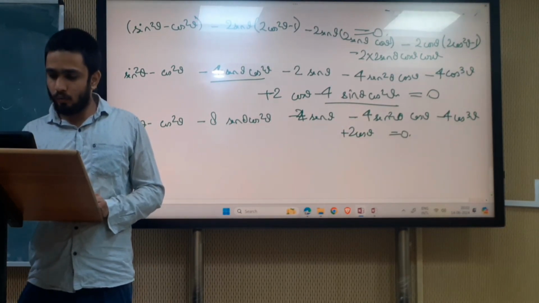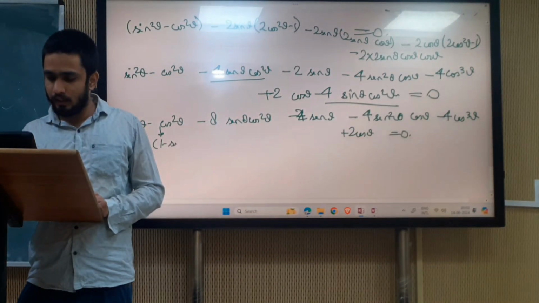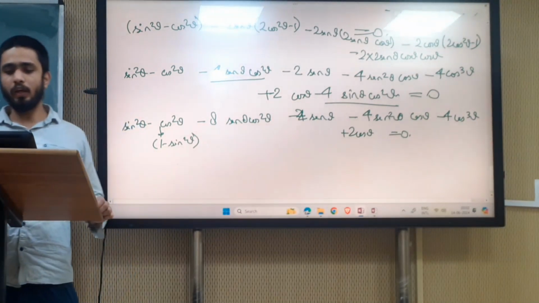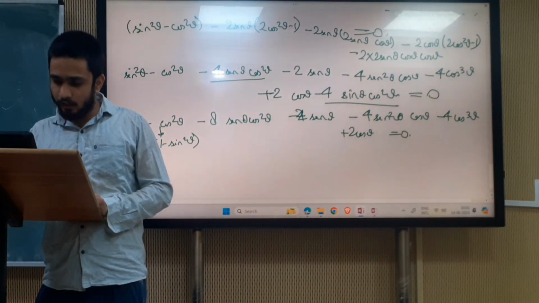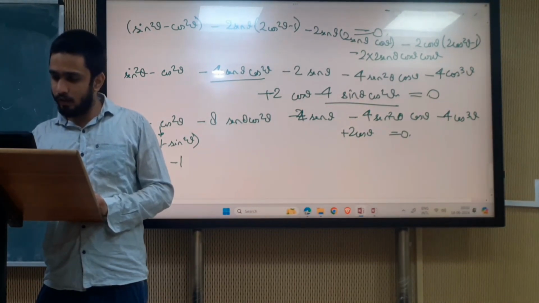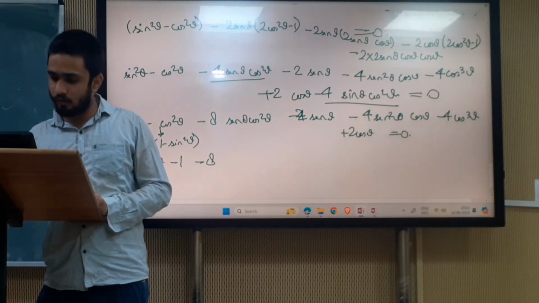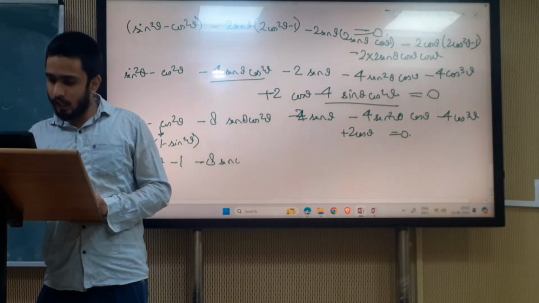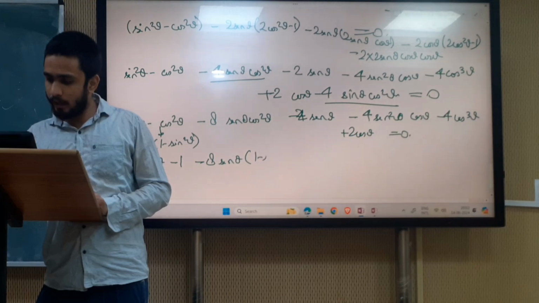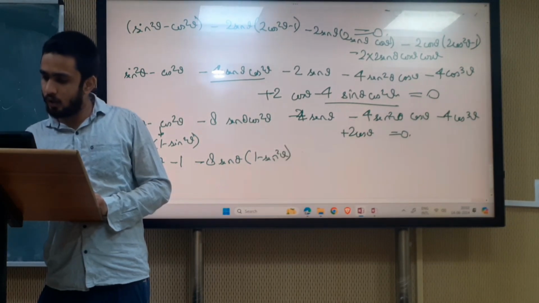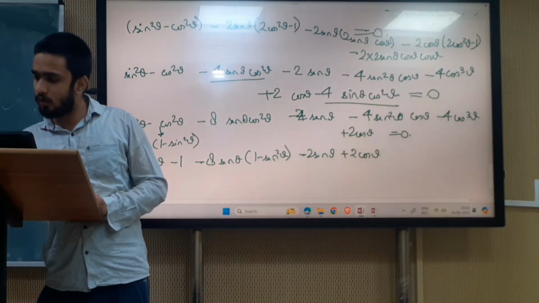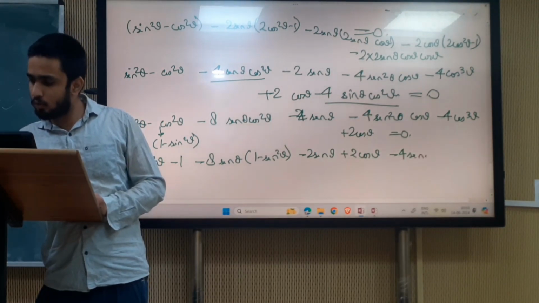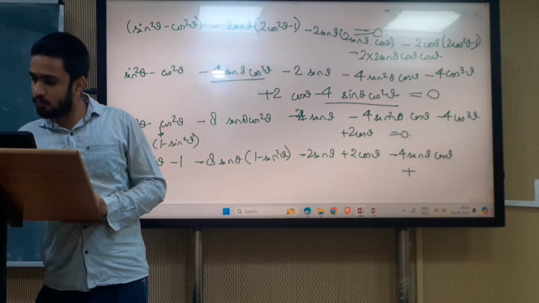And what is cos square theta? It is 1 minus sin square theta. So 2 sin square theta minus 1 minus 8 sin theta times (1 minus sin square theta), minus 2 sin theta plus 2 cos theta, minus 4 sin square theta cos theta plus 4 cos cube theta.